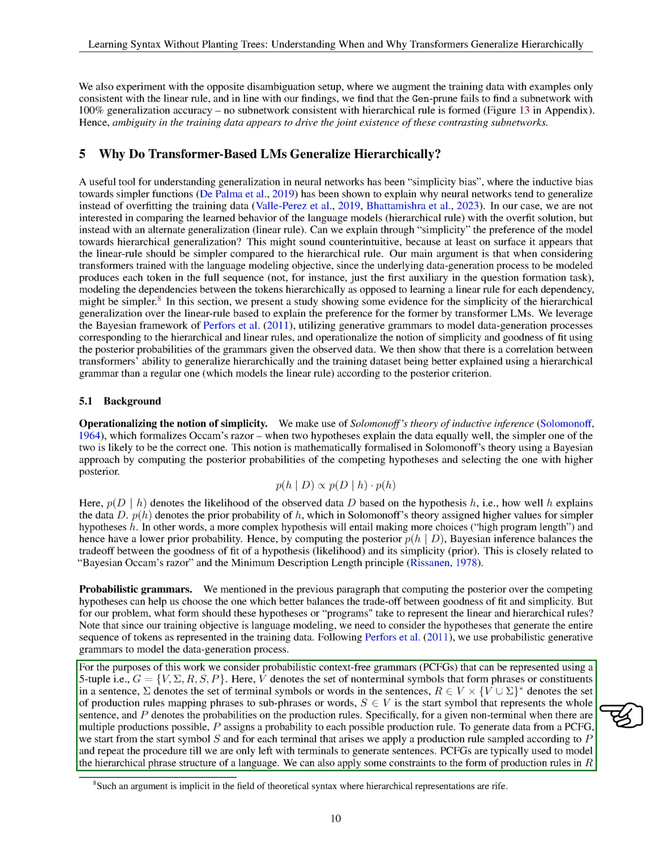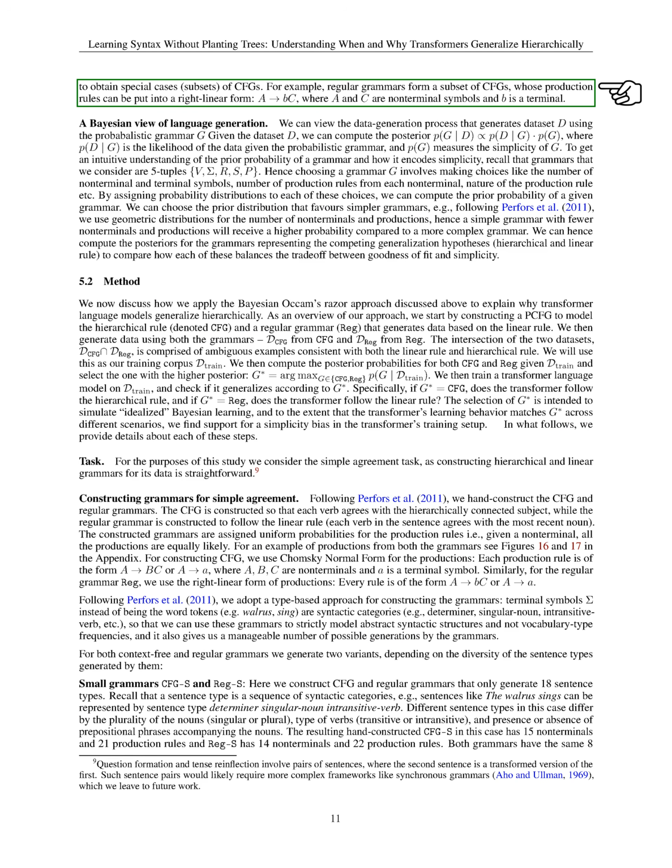PCFGs consist of non-terminal symbols (phrases), terminal symbols (words), production rules, a start symbol, and probabilities on the production rules. These grammars help capture the hierarchical phrase structure of a language. By applying constraints to the production rules, we can obtain special cases of CFGs, such as regular grammars with right linear production rules.